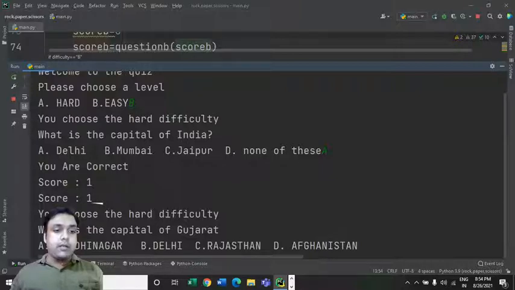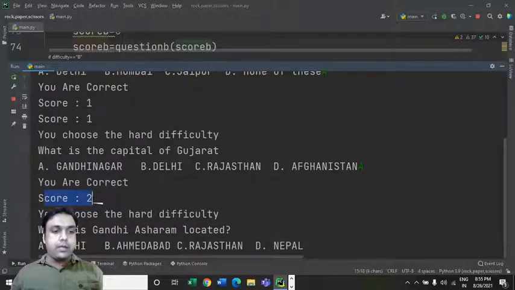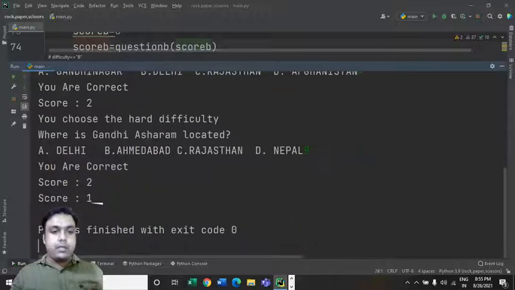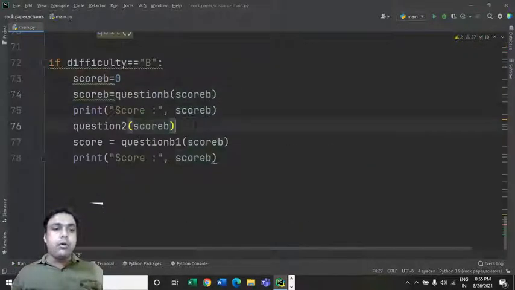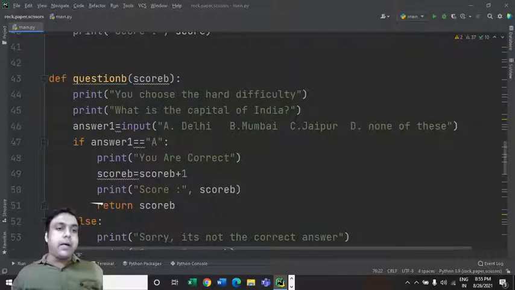Okay, so the score has incremented by 1, and that's the value which the function has returned, and it will be used by the score variable we have used in this question number 2 now. Now what is the correct answer of this question? What is the capital of Gujarat? It is Gandhinagar. So let's answer it correctly. A. Okay, so correct answer, your score is 2, right? Okay, and where is the Gandhi Ashram located? It's located in Ahmedabad. B. Fine. So that's how you can make a full-fledged quiz game, with a simple Python coding.